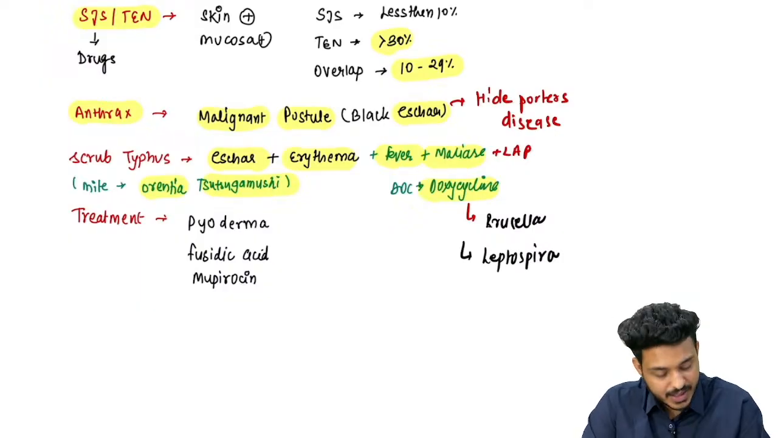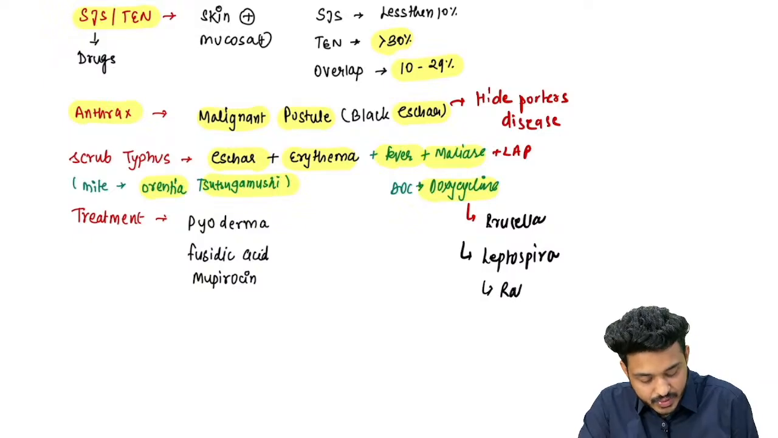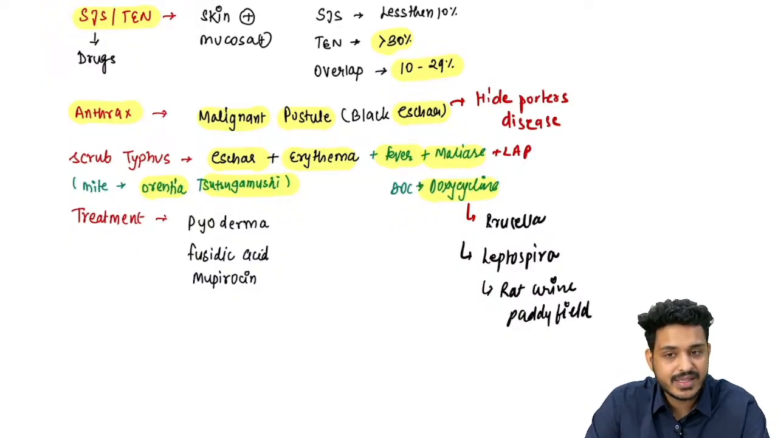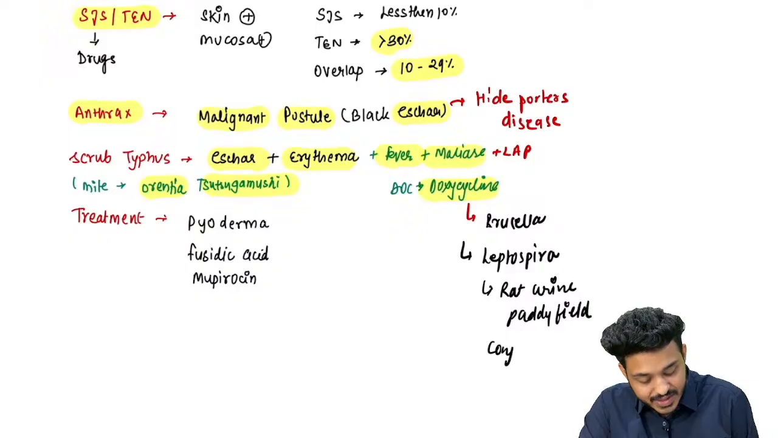So this Leptospira is associated with rat urine, paddy fields, right? Rice field, paddy fields, rat urine. You will find these words. Important word is conjunctival suffusion.